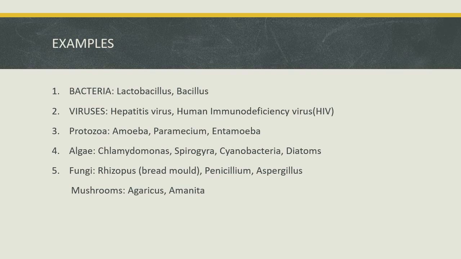Some help to produce food which we consume, like mushrooms. So there are some organisms that are harmful and some that are useful. Here I can give mushroom as the example. The first one, Agaricus, is a type of edible mushroom, but Amanita is a toxic mushroom. So depending on the variety of mushroom, we have to decide whether it is edible or not edible.